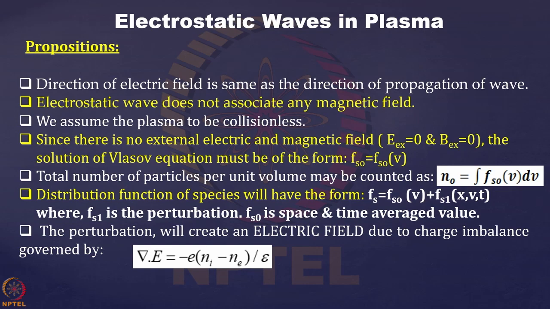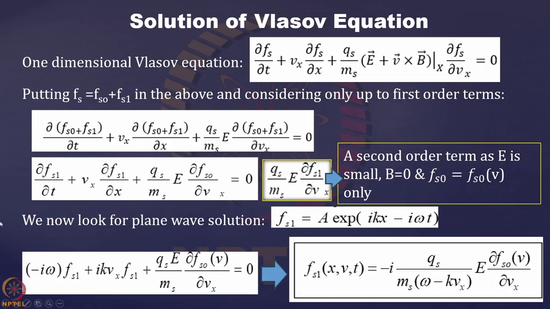Now we have assumed that the plasma is collisionless for the time being, and we can write the Vlasov equation in this form as we have already learned in our previous classes. Fs is the total distribution function, Fs0 the ensemble average value plus Fs1 the perturbation.